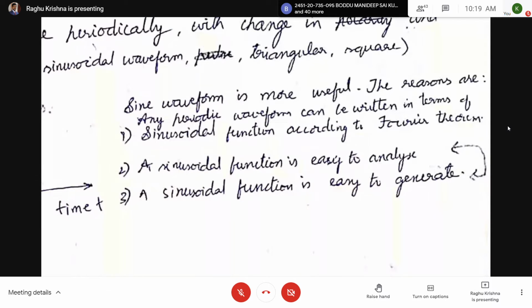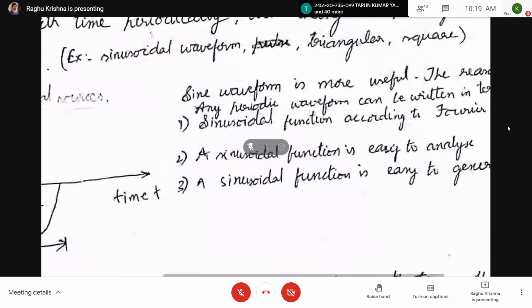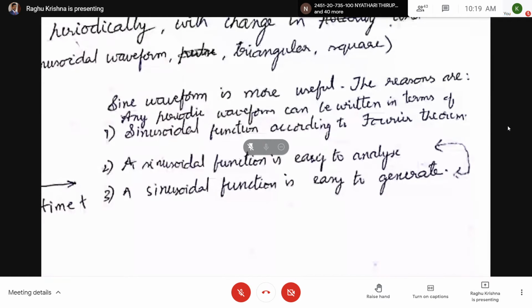Here we are using a generator, an AC generator, so the voltage will be of sinusoidal waveform. The voltage waveform is a sine wave. These three are the important reasons why the sine waveform is more useful.